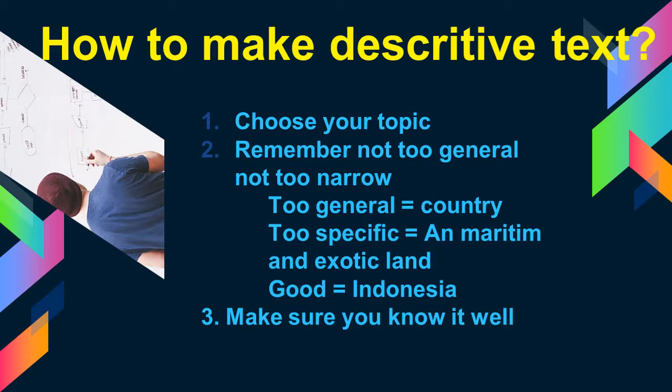And number three, to choose the right topic, the one that you're going to use as a descriptive title, make sure that you know the topic well. So don't choose something that you don't understand. Don't choose something that you don't know. You need to do the research, you need to know about it well in order to make good details of that topic.